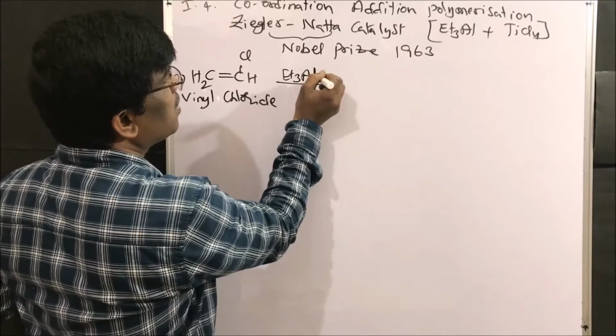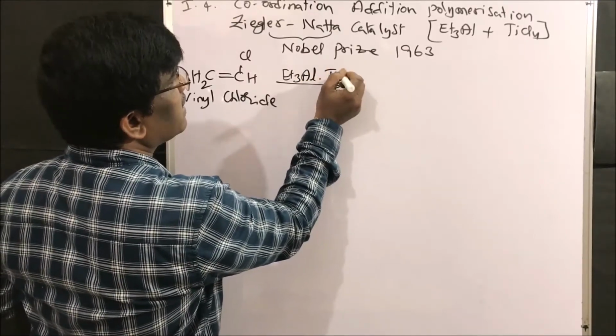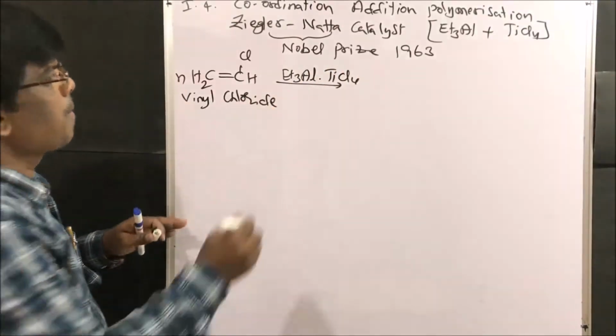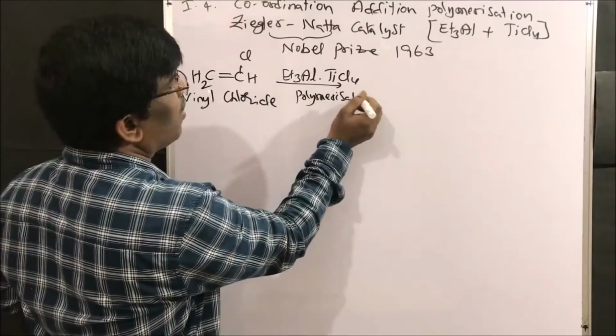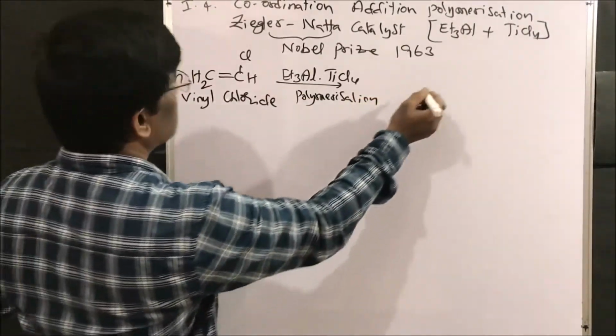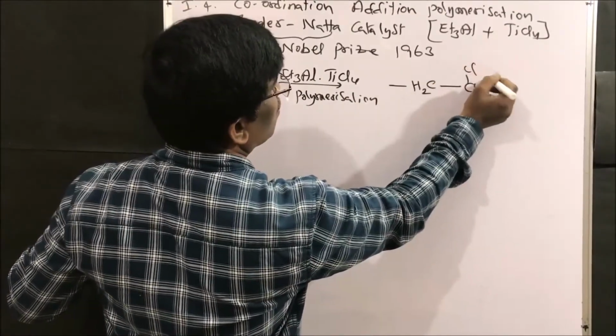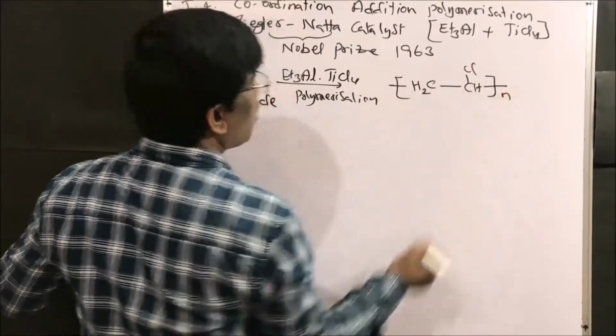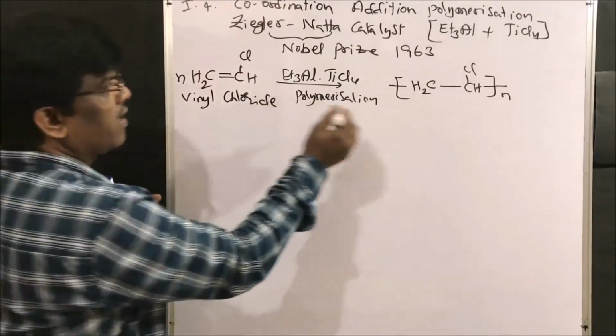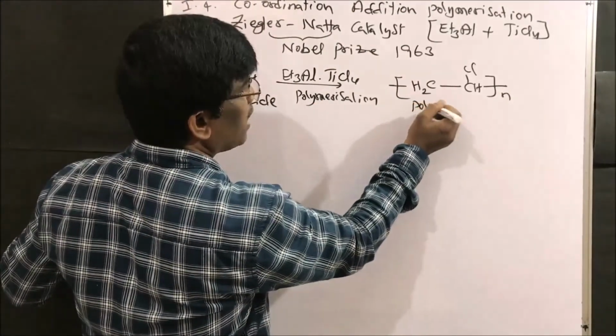Triethyl aluminum and titanium tetrachloride. Polymerization gives the polymer, CH2-CHCl. So vinyl chloride, what is the polymer?